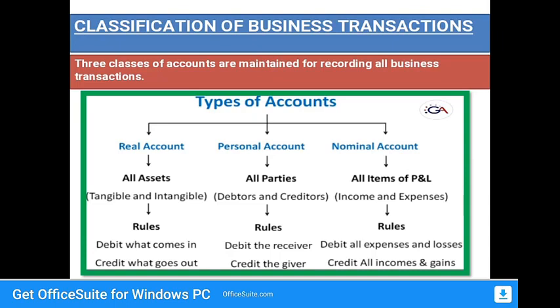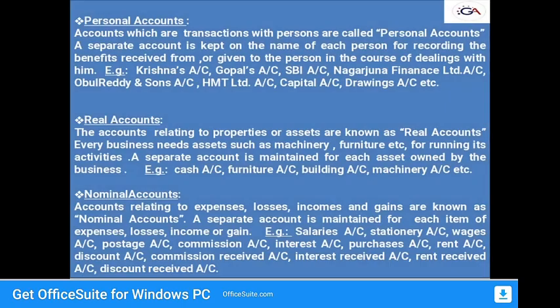So these are the three classifications of accounts. When we memorize all these three accounts, we can call it the principles of accounting and classification of business transactions, and the golden rules of accounting also we can call it. So then we move to the next slide.